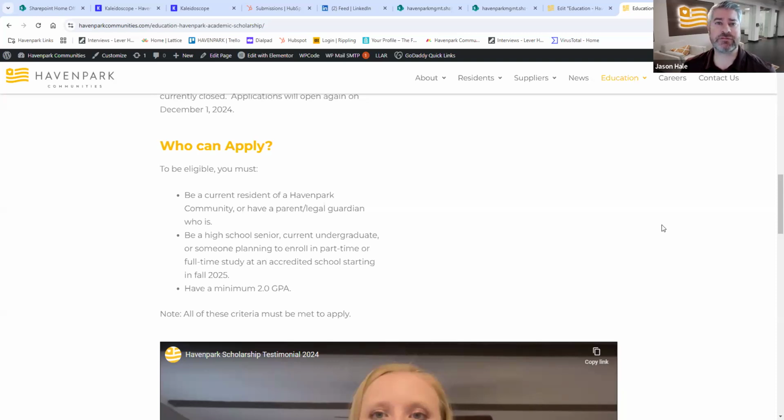And then a minimum GPA of a 2.0. And if you're a high school senior, that would be your high school record. If you're an adult learner who maybe hasn't gone back in before, this would be your prior high school record. If you're a current college student, this would be the university coursework or college coursework that you've completed to date.